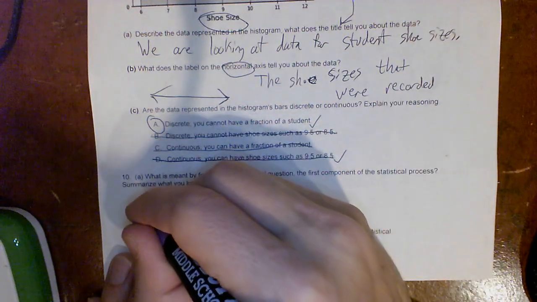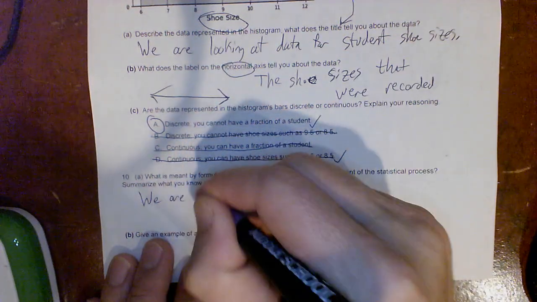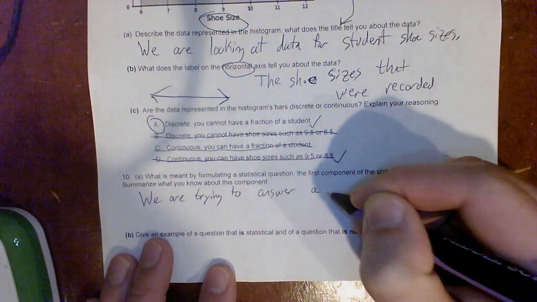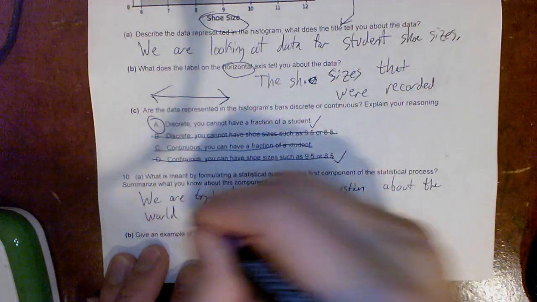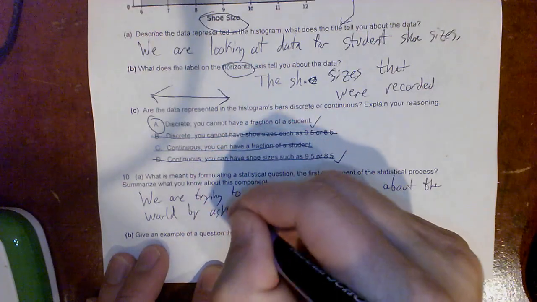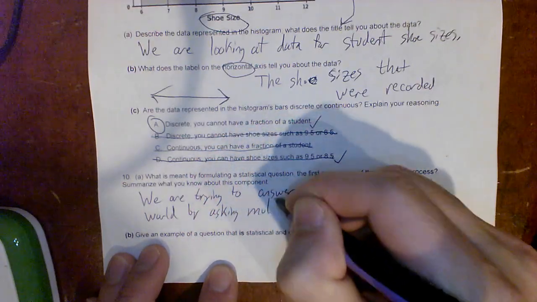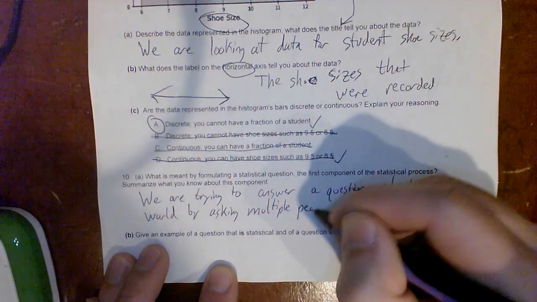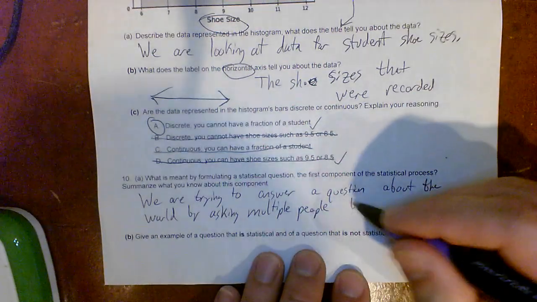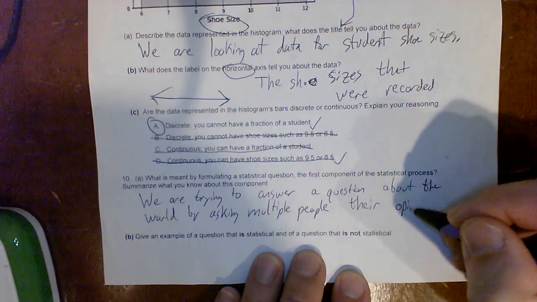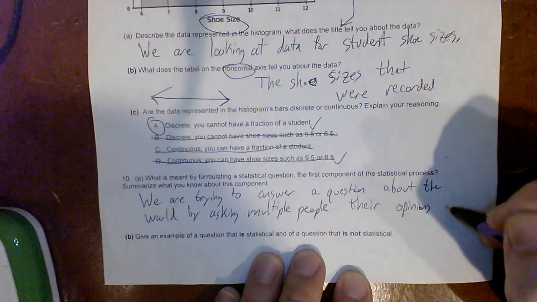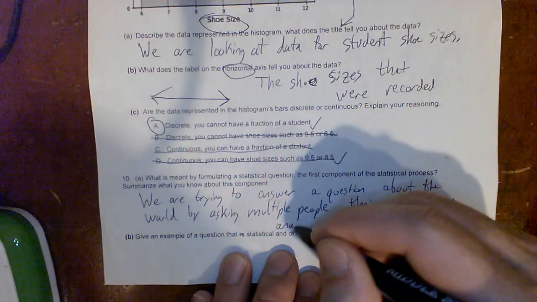Okay, so this is where we are trying to answer a question about the world by asking multiple people for their opinions and analyzing data.